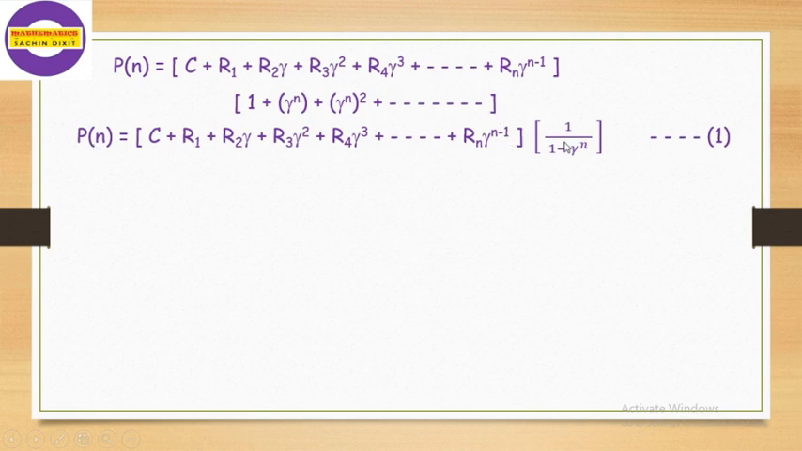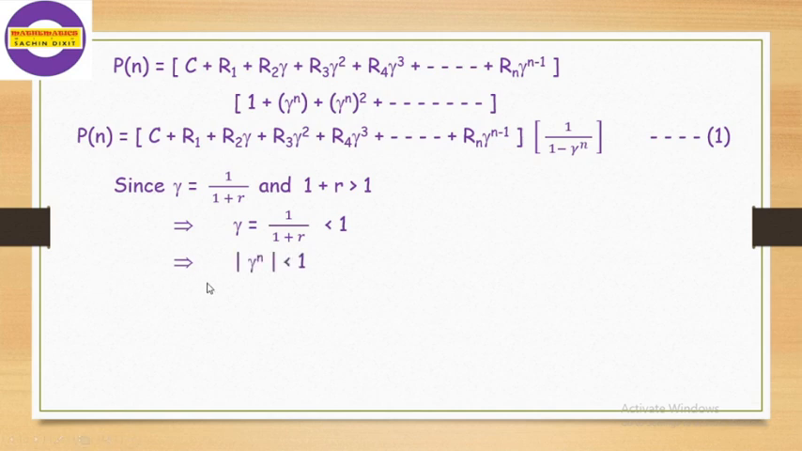Now this will exist since gamma is 1 upon 1 plus r. So obviously 1 plus r is greater than 1. Therefore this value of gamma is strictly less than 1. Value of gamma is strictly less than 1. And if gamma is less than 1, obviously modulus of gamma raised to n must be less than 1.